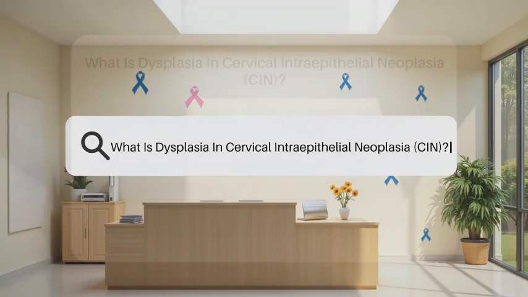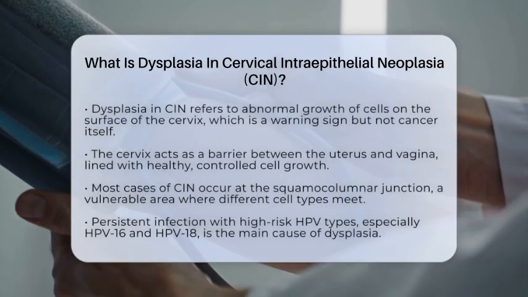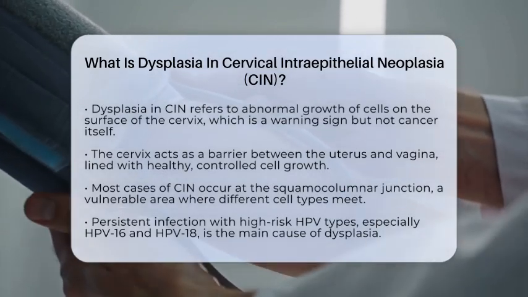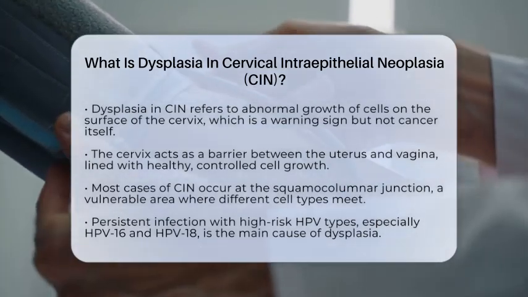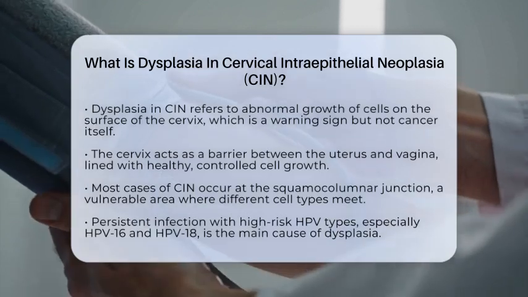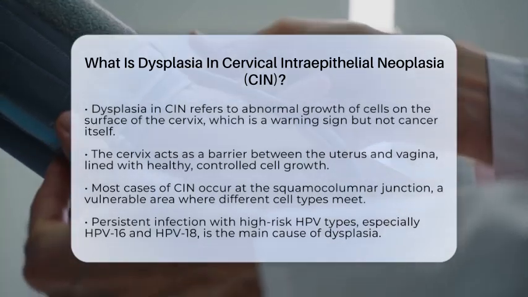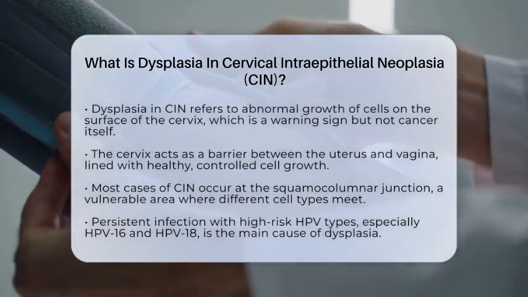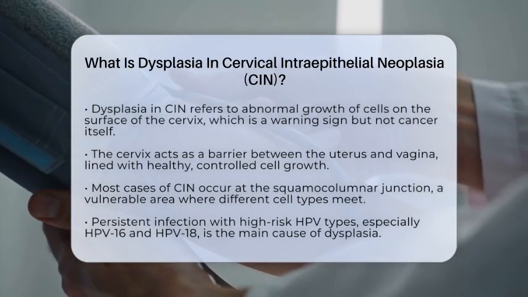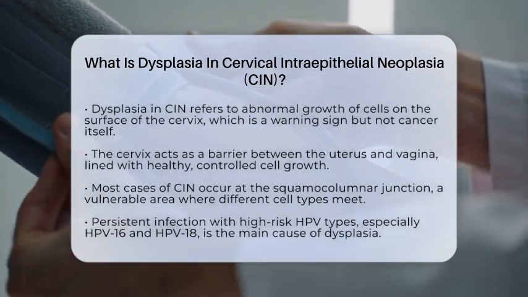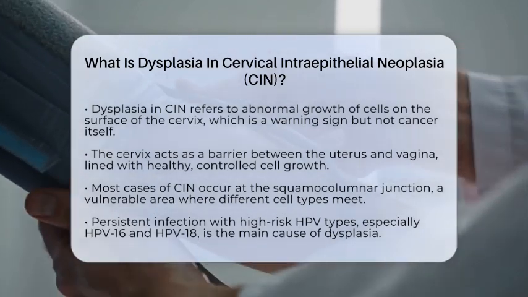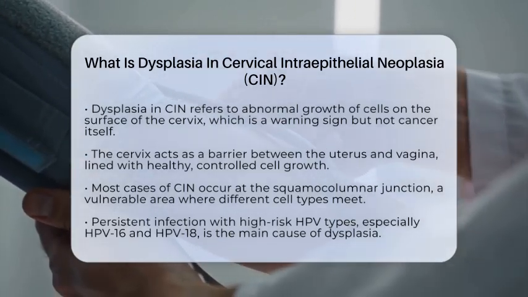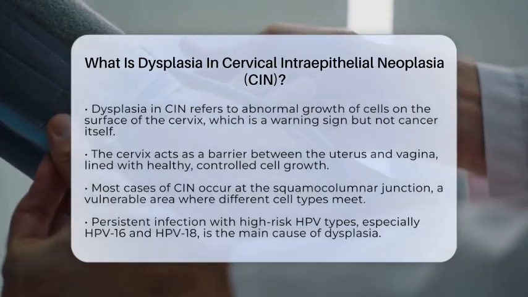What is dysplasia in cervical intraepithelial neoplasia, CIN? Imagine your cervix as a protective gateway between your uterus and vagina, lined with healthy cells that grow in a controlled way. Sometimes, these cells start to grow abnormally, which is called dysplasia. In the context of cervical intraepithelial neoplasia, or CIN, dysplasia refers to these abnormal changes in the cells on the surface of the cervix. These changes are considered precancerous, meaning they have the potential to develop into cervical cancer if not caught and managed early.